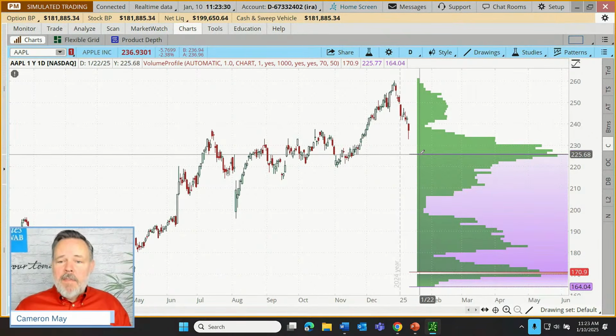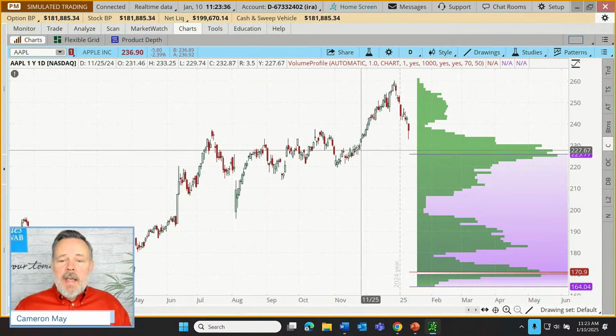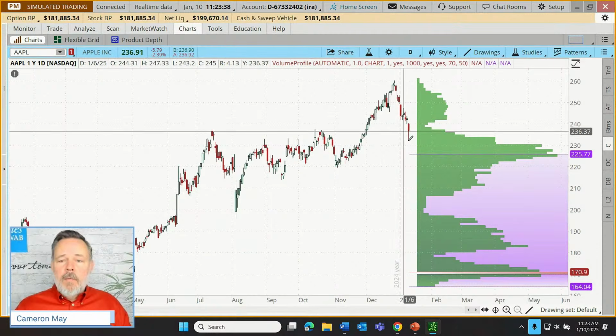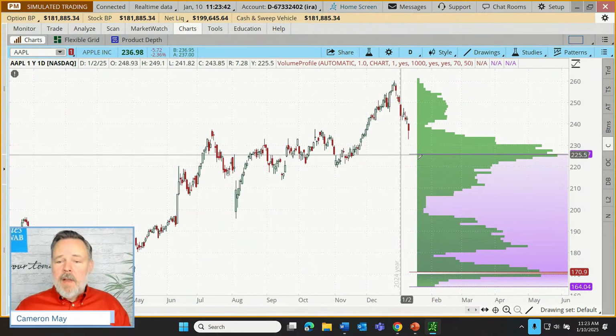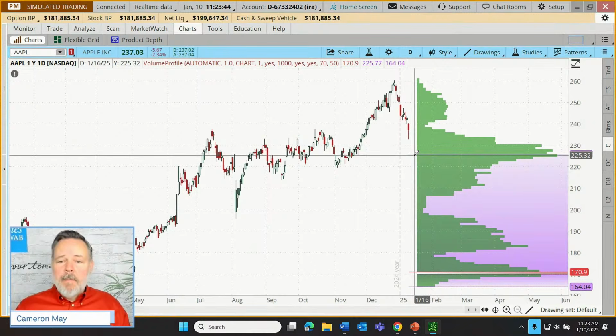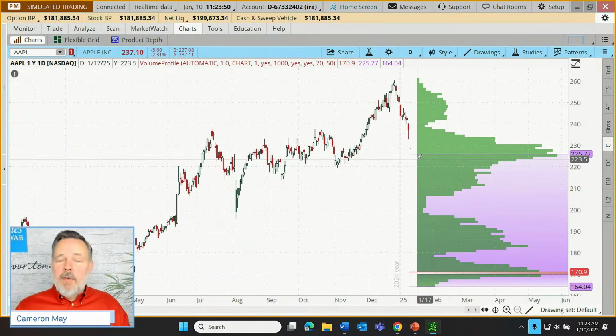So getting above this high value node is sometimes seen as the start of a new bullish trend. Now, that can be used on this time frame. It can be used on shorter term time frames. But as an indication of the strength of a trend, breaking above this high value node is seen as particularly strong by users of this indicator.